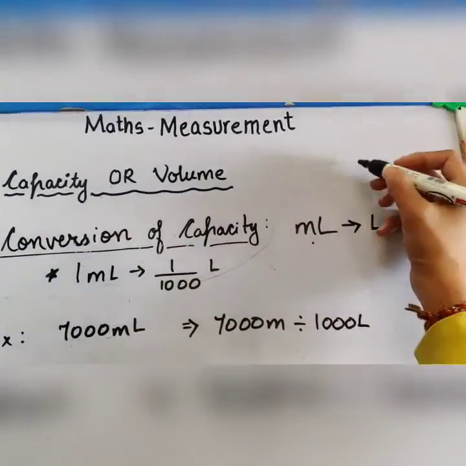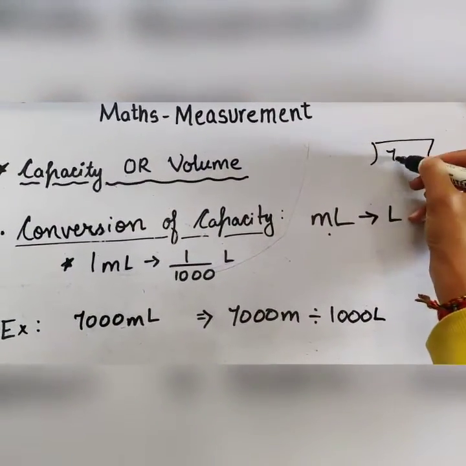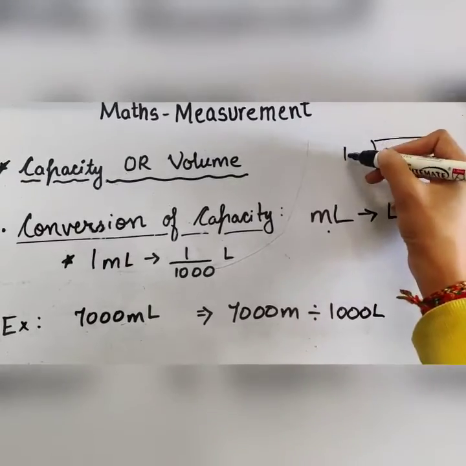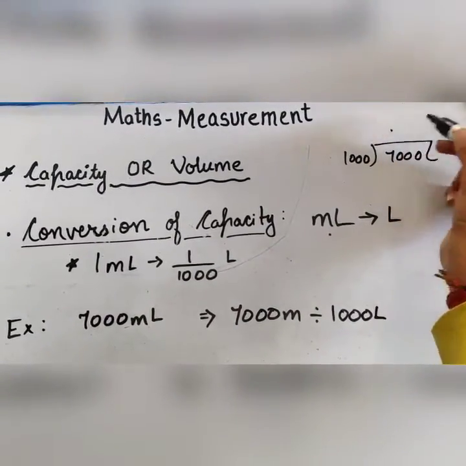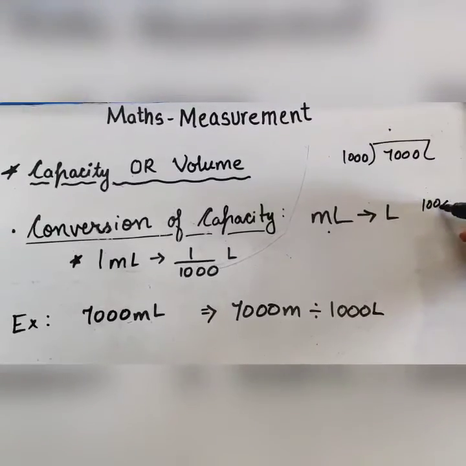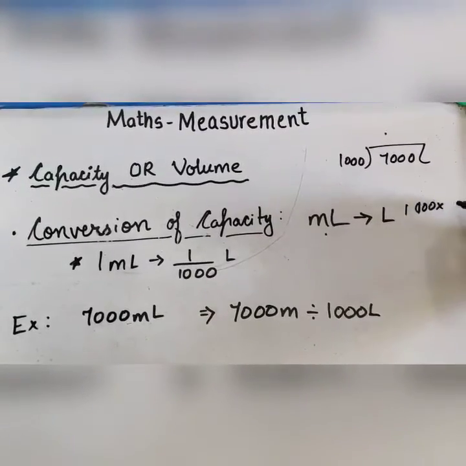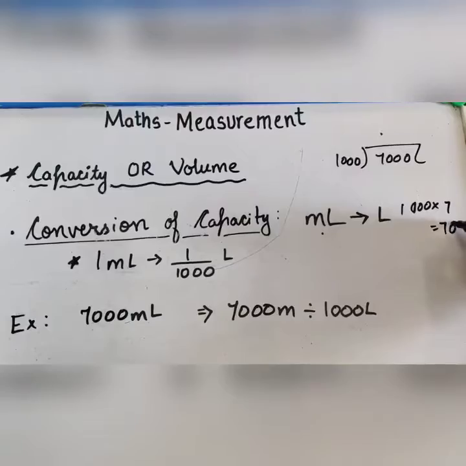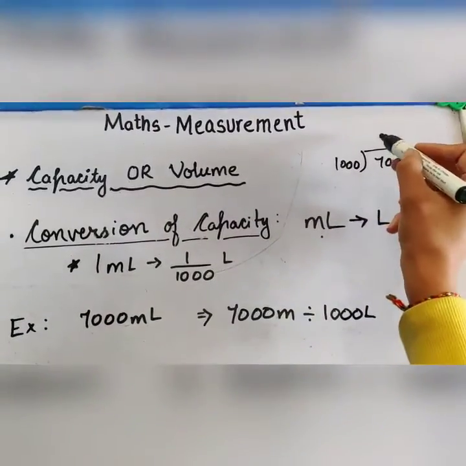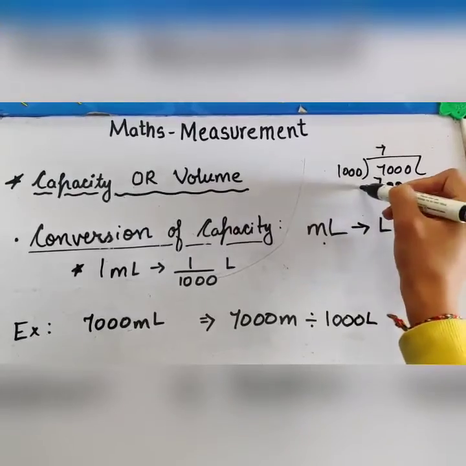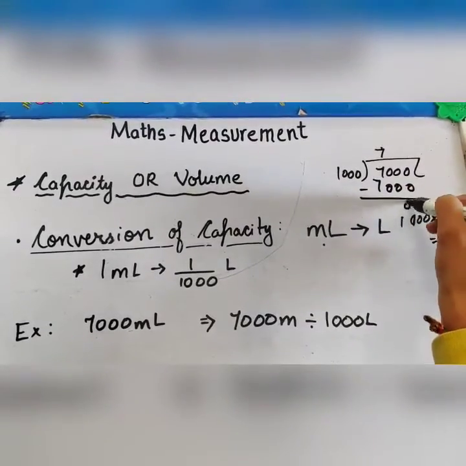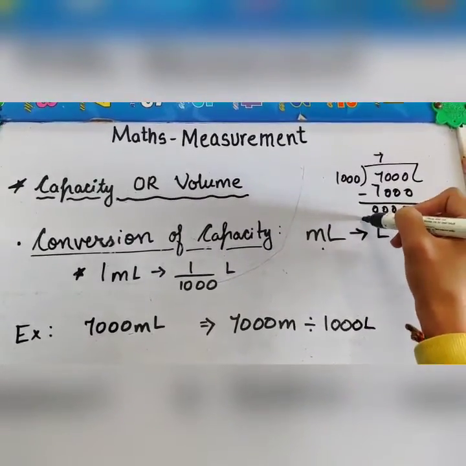So let us divide. This is 7000 and we have to divide it by 1000. As we know that 1000 into 7 is equal to 7000, the quotient will be 7 and here we will write 7000. Now we will subtract, the remainder will be 0.